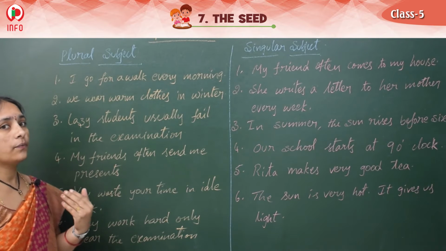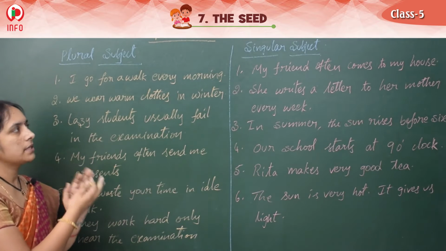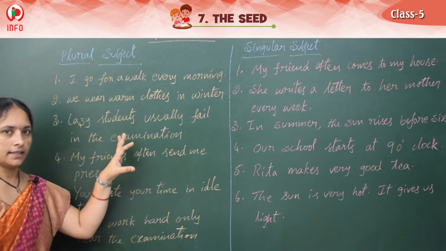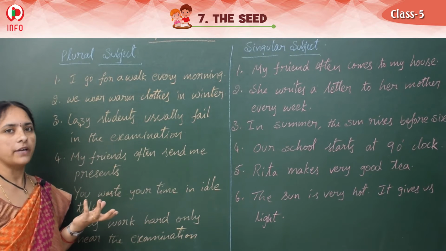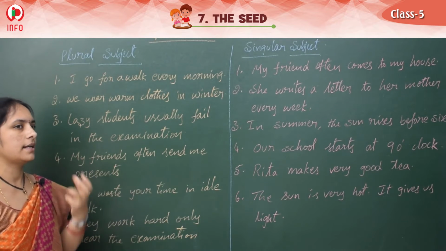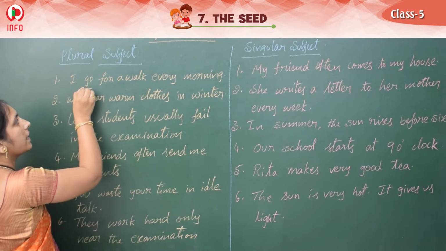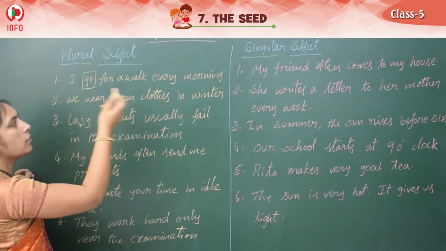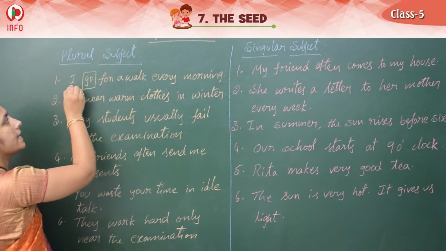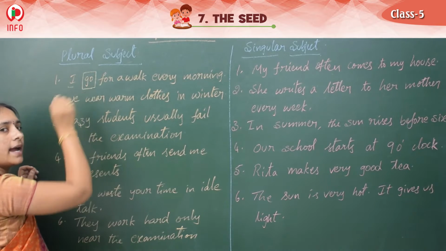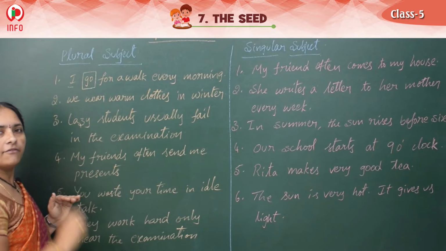Yes, see children. So we have learnt singular subjects and plural subjects. Now see this one. Plural subject sentences and singular subject sentences here, and how the verb we have used, we can see in these sentences. So first one, see, I go for a walk every morning. What is the subject here? I is plural. So plural means we should write only V1 form. Clear?